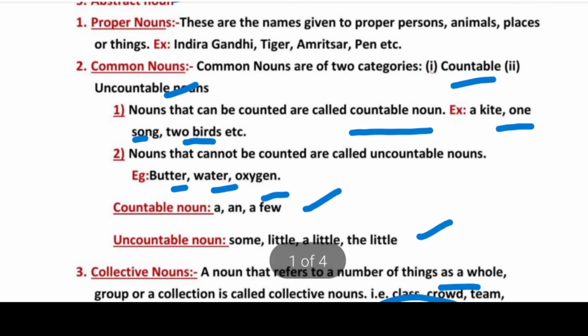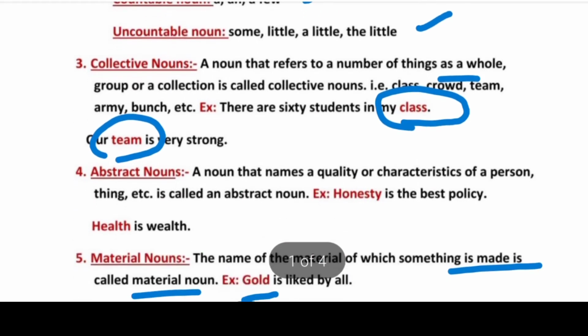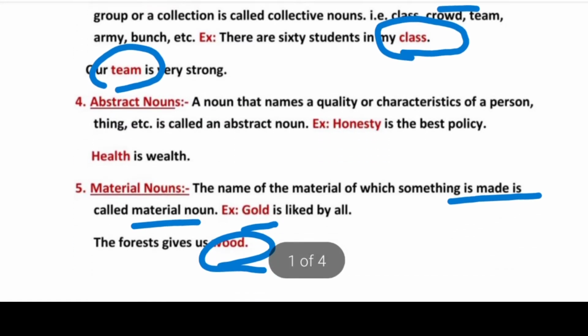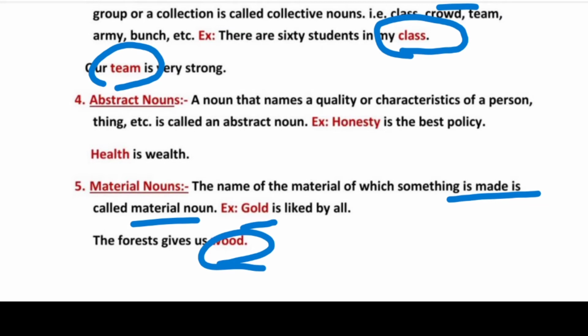First one was proper noun, names given to the proper person. Common noun can be countable and uncountable. Collective noun, a noun that refers to number of things as a whole, like class, team, crowd. Abstract noun, nouns that represent characteristic of a person or a thing. Abstract noun cannot be seen, neither can it be touched. Material noun, name of the material of which something is made.